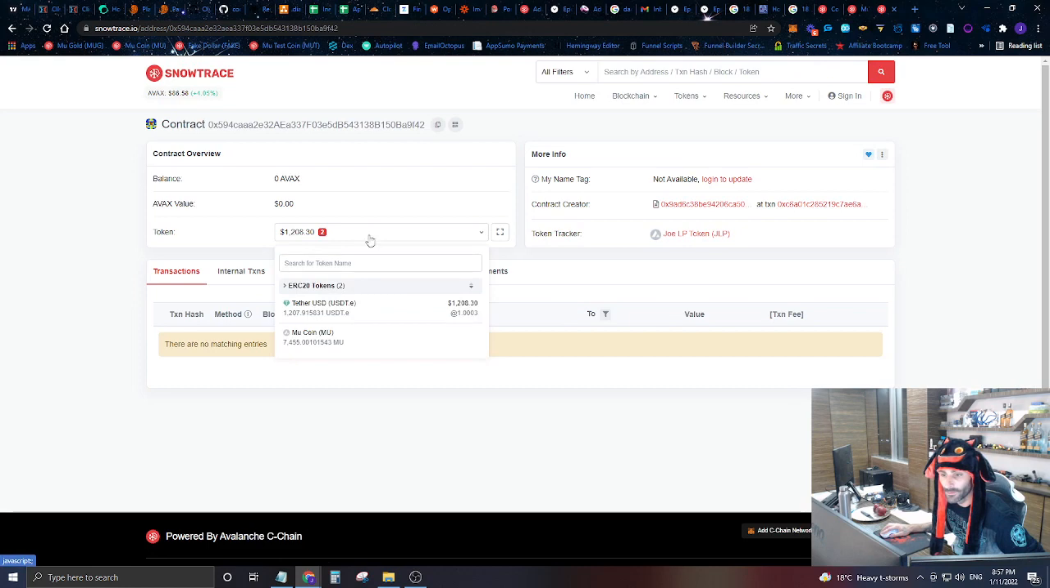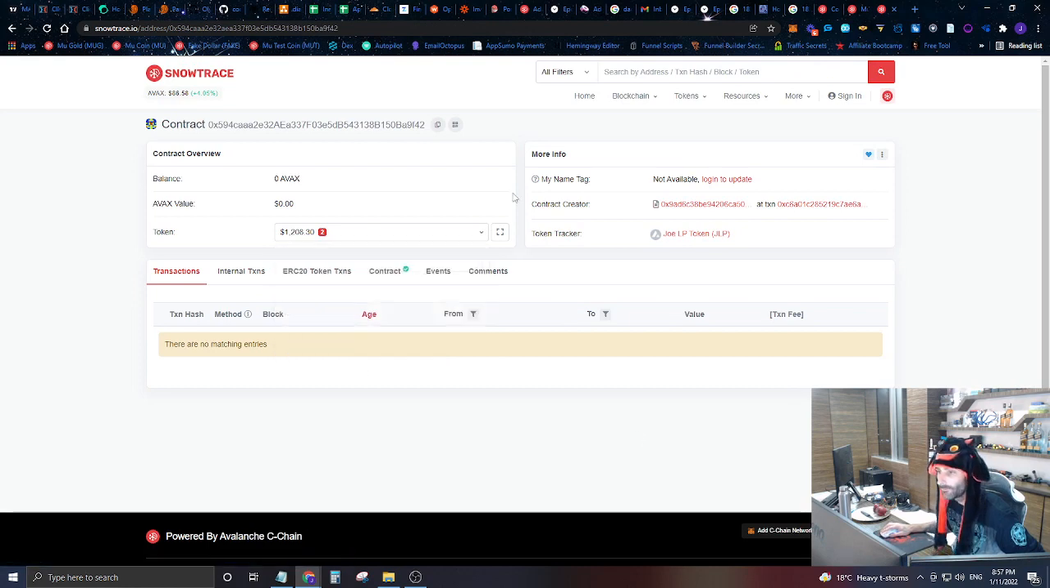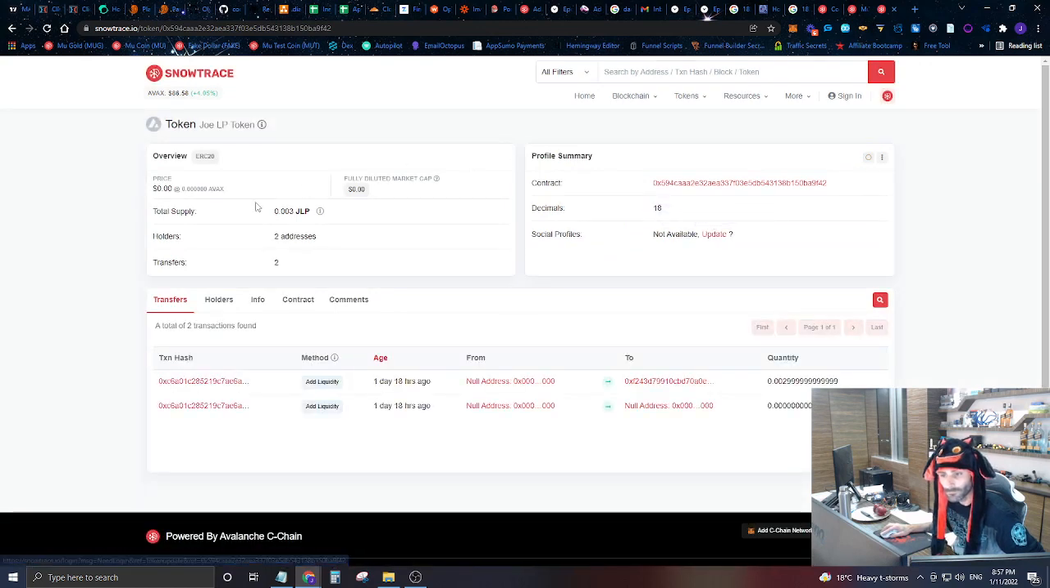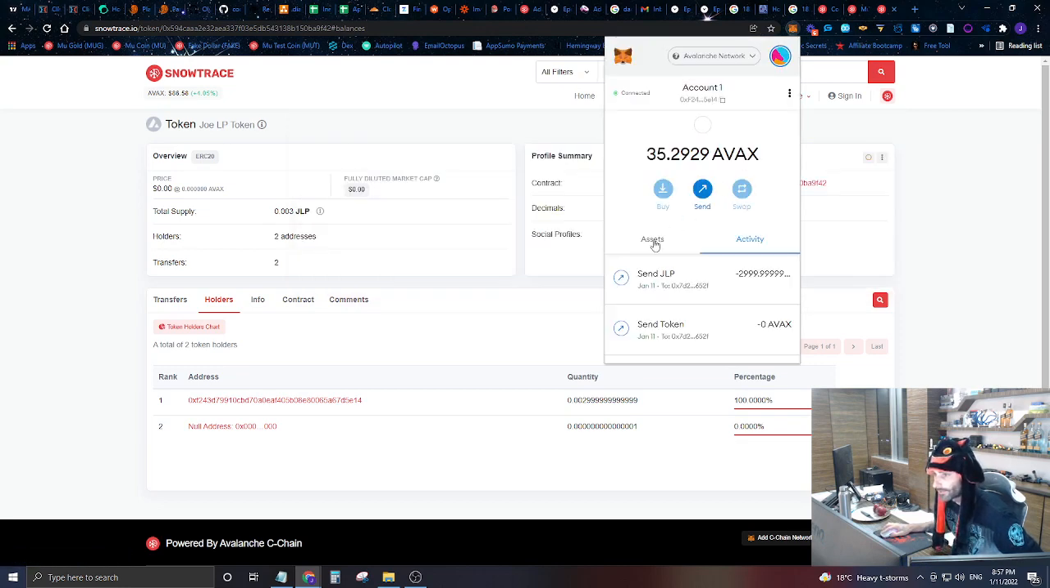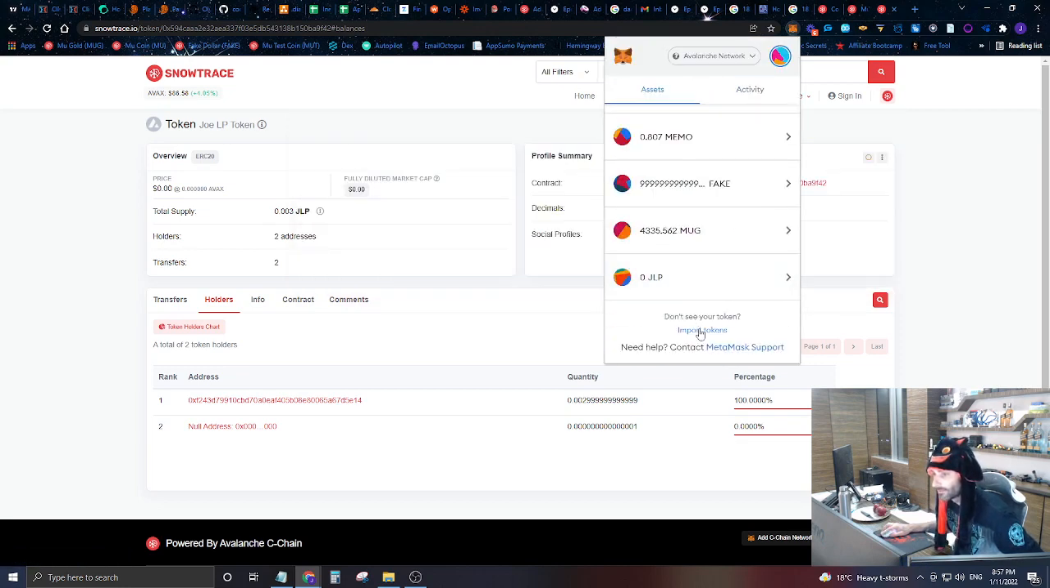This is Tether and MuCoin. Let's look at this liquidity pool. You can see there's only 2 addresses that hold this. I own 100% and the null address owns the most nominal amount. So let's go in and add this asset.